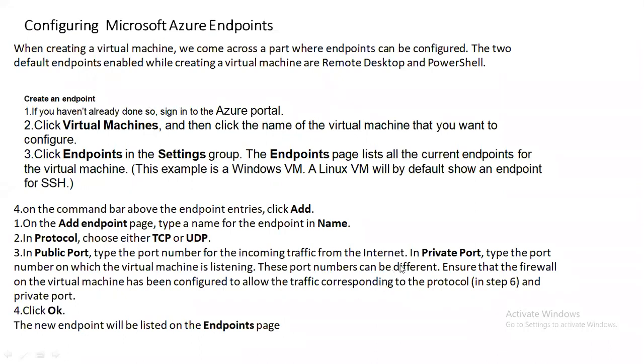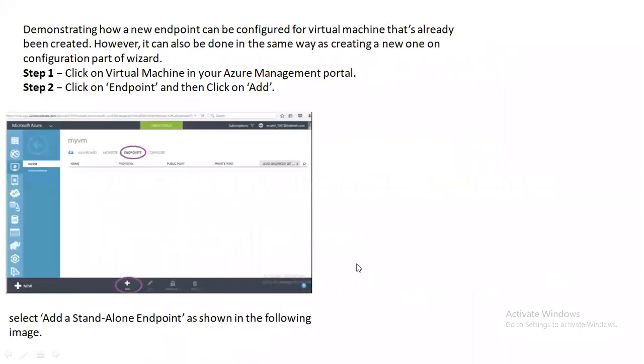Let's say you want to use a VM only for a database, so you can create service endpoints, right? So you can say this VM I want to use only for a database, or this VM I want to use only for a web app or API programming. So that is possible. If you want to use it only for a firewall, you create service endpoints.